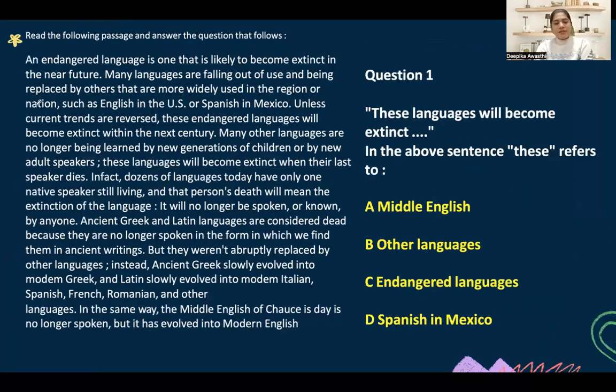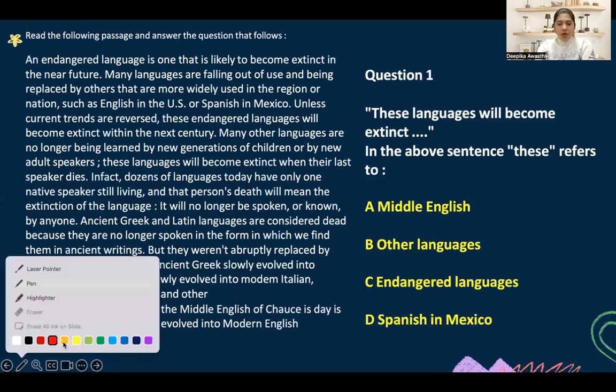Okay, now a passage. Let's read it together. Those who have not read the passage, I'll say just pause the video for a minute, go through the passage, and then start with the questions. Those who have read can listen to me for the summary.